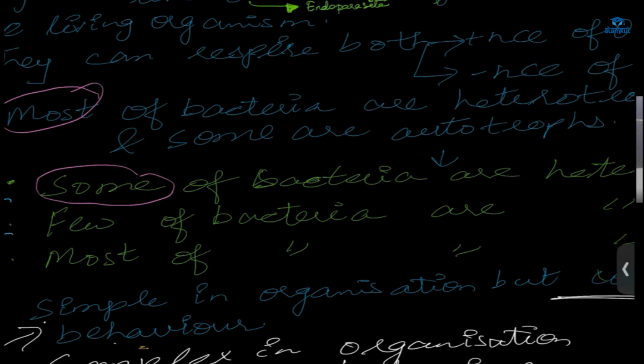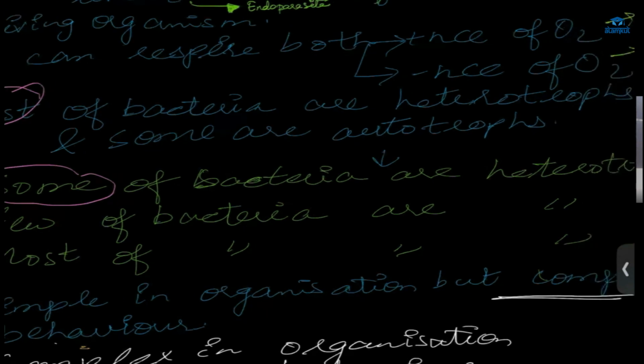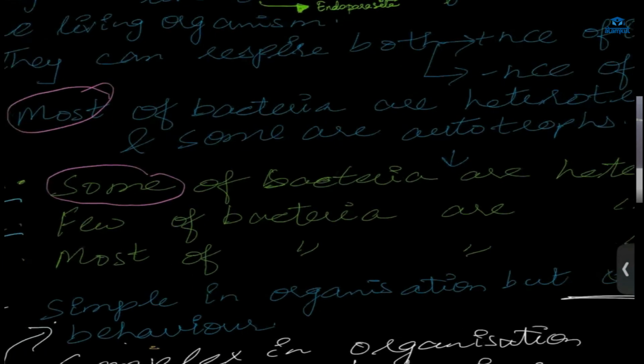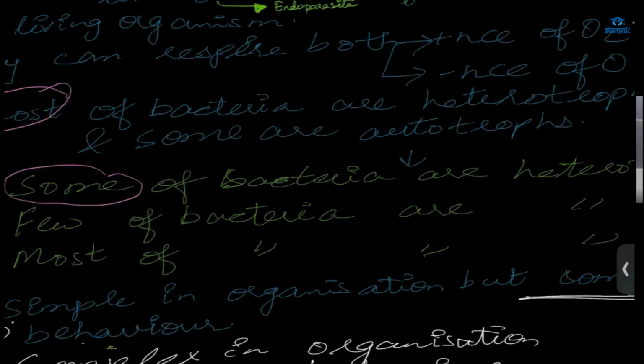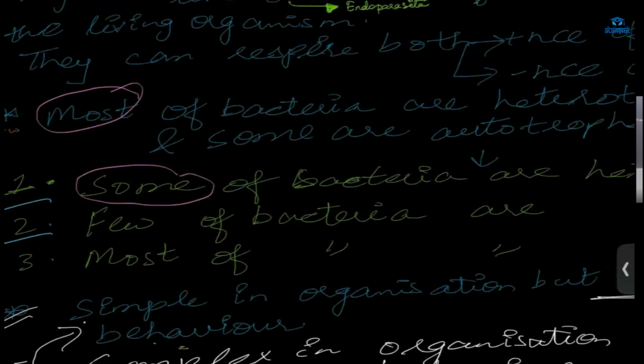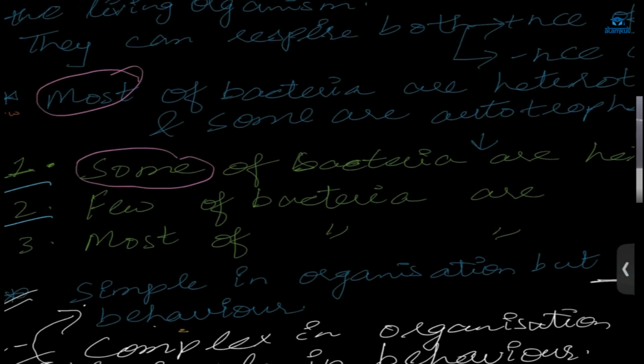Okay. So in your NCERT book, it is given most of bacteria are heterotroph and some are autotroph. If the question is like this, statement number 1, 2, and 3. In the first statement it is given some of the bacteria are heterotroph. Second is given few of the bacteria are heterotroph. And third statement is given most of the bacteria are heterotrophs. So which of these three statements is the correct one?